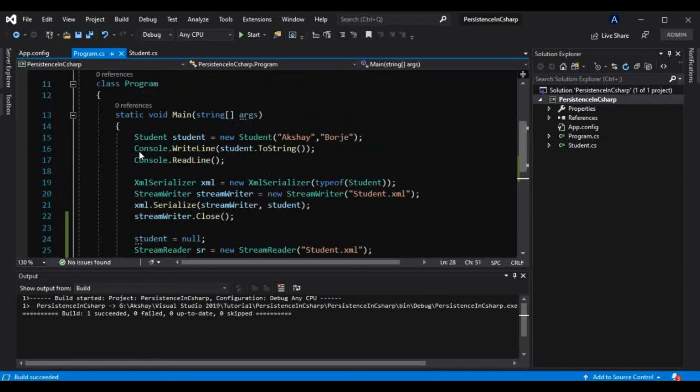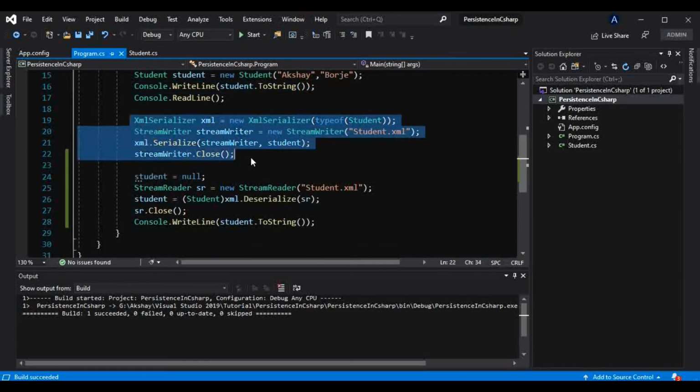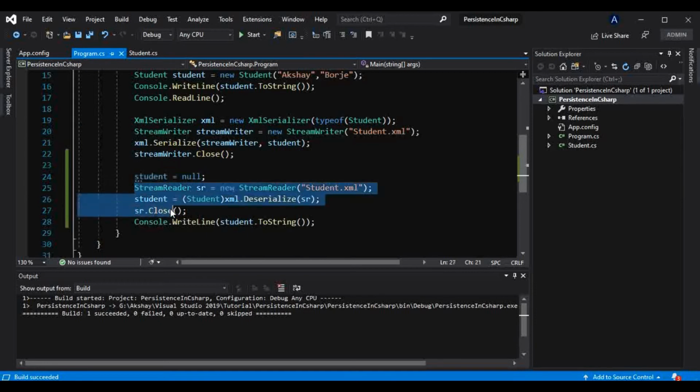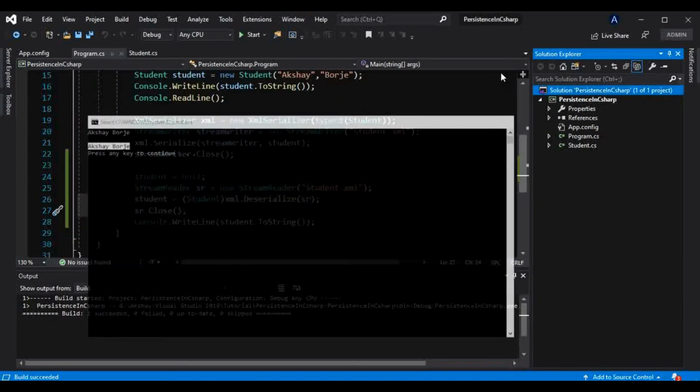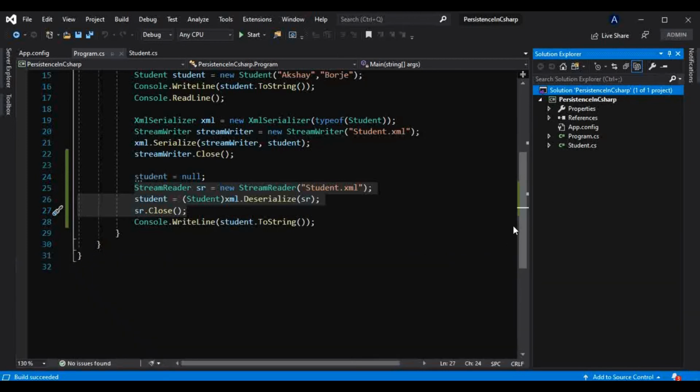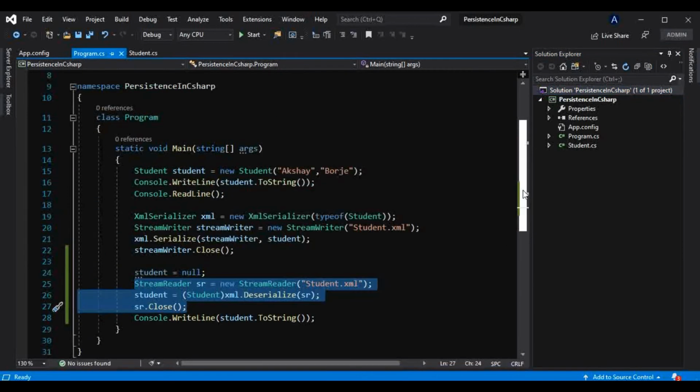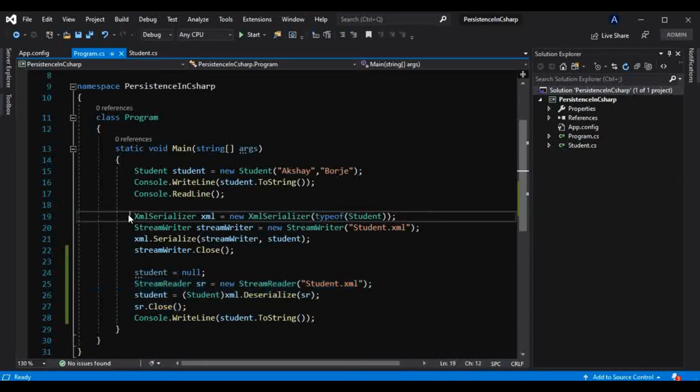After that we serialized that into one file, then we made that object null, and again we deserialized that object back. Now if I press enter, we will get that name back again, that is Akshay Borje. So we are nothing but serializing and deserializing this object into the file and back from the file. That is how we use this XML serialization.